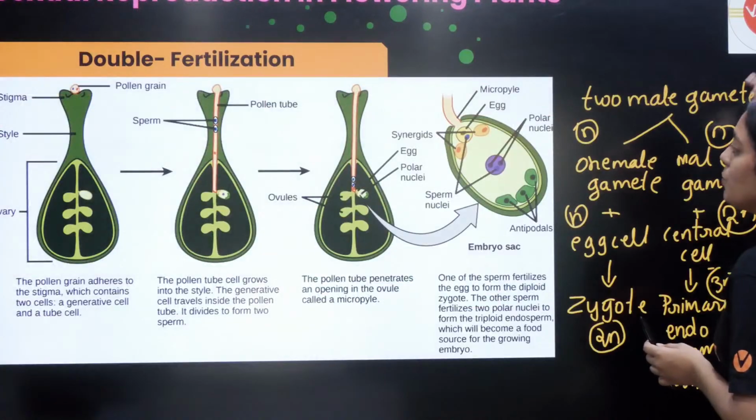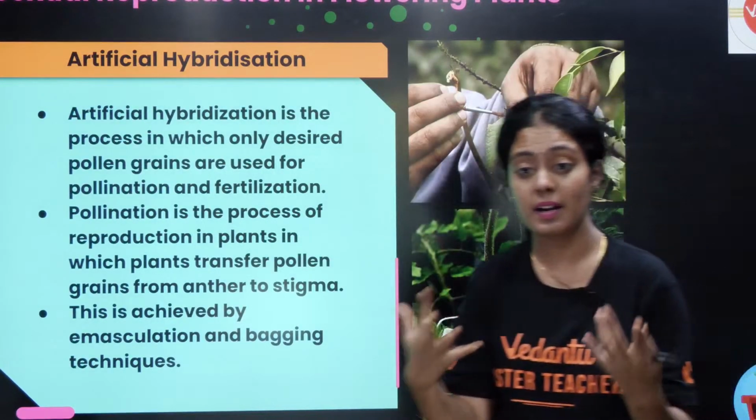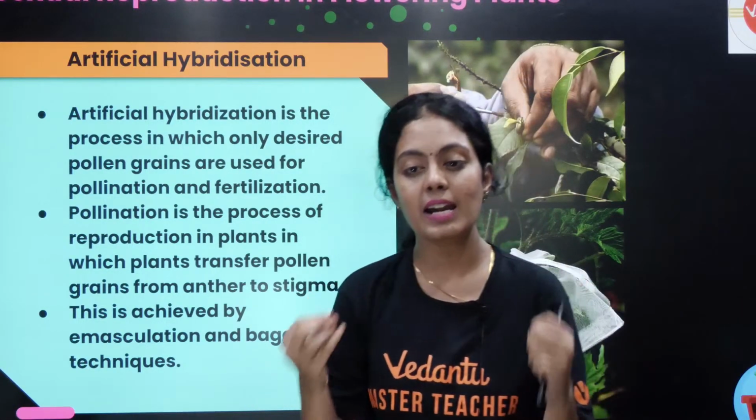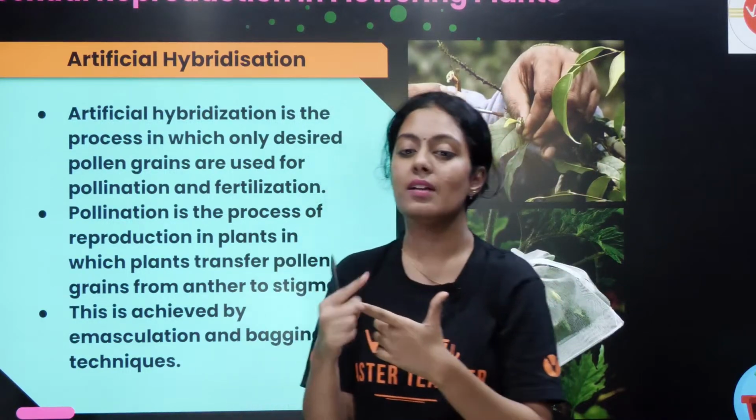இப்போ வந்து நம்ம outbreeding devices பார்க்கலாம். Okay, artificial hybridization. You guys remember Mendel conducted hybridization experiment. So அவர் என்ன பண்ணாரு? He did only 2 steps. One is emasculation, another one is bagging.